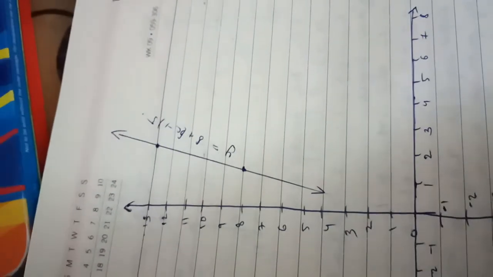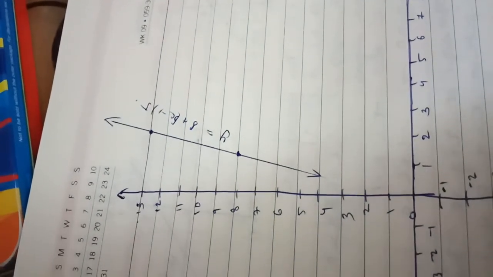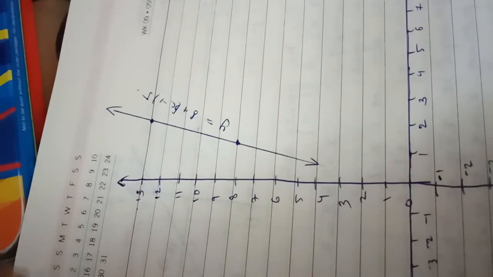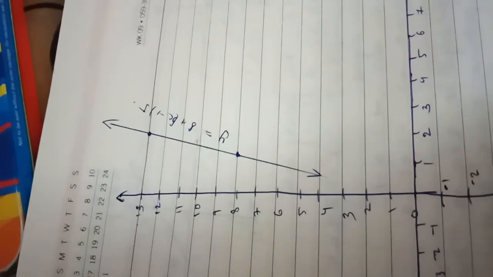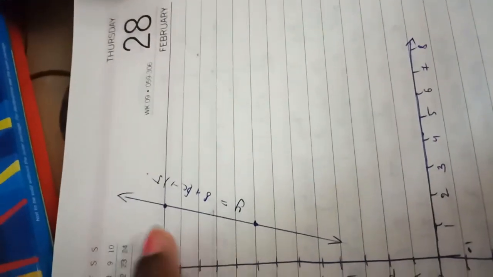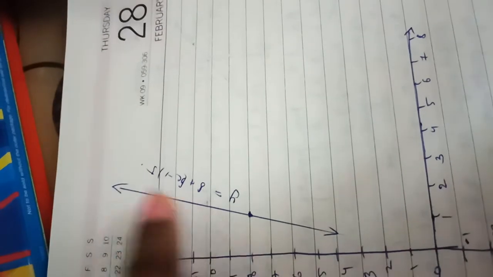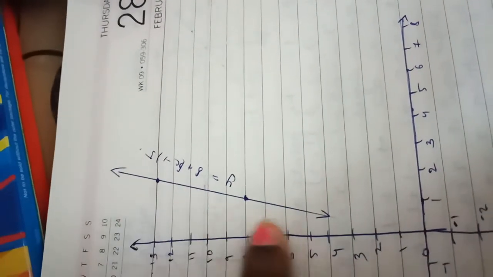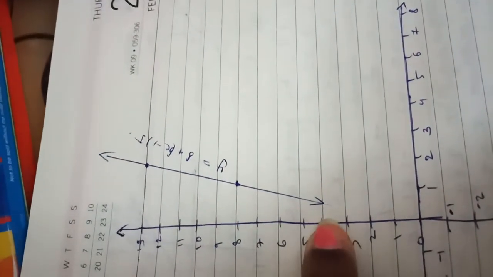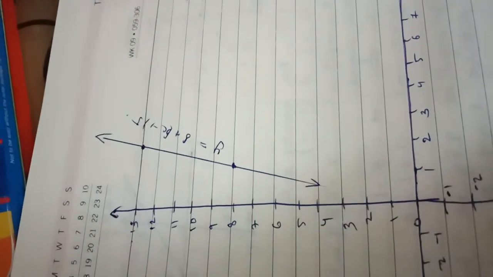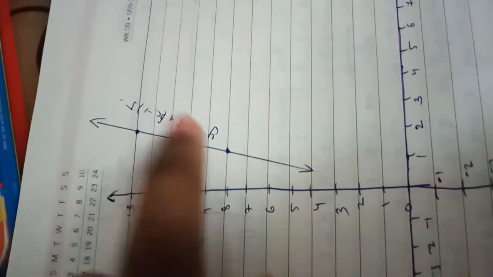Okay, so first make the equation. After that, substitute any 2 x values and find the corresponding y values. You will get 2 points. After that, plot those points. Next, join these 2 points with a straight line. That is the required line for the given equation.